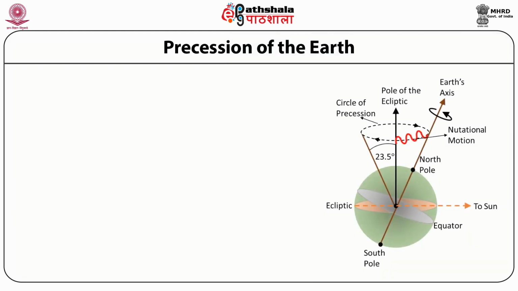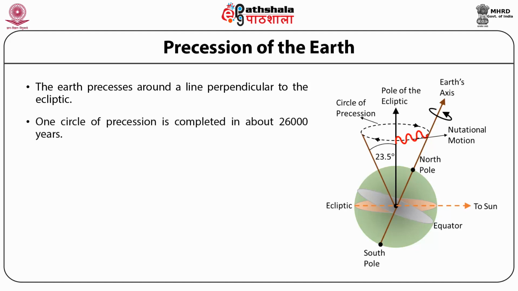A spinning top not only rotates on its axis, but its axis also rotates. This rotation of the axis is called precession. The Earth is not a perfect sphere. It has a slight bulge at the equator. The gravitational field of the Sun, Moon, and to a much lesser extent the planets around, causes the Earth to precess. The axis of Earth describes a cone around the line perpendicular to the plane of the ecliptic. The direction of precession is clockwise if we look down on the Earth from the north. One circle of precession is completed in about 26,000 years.